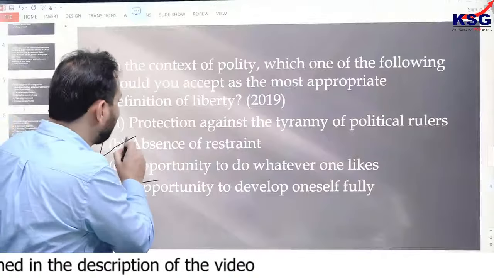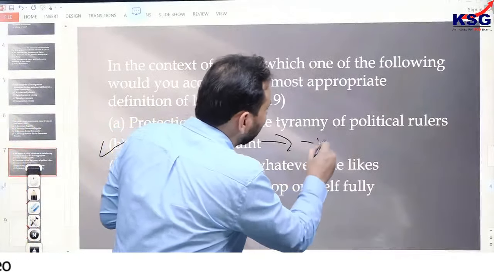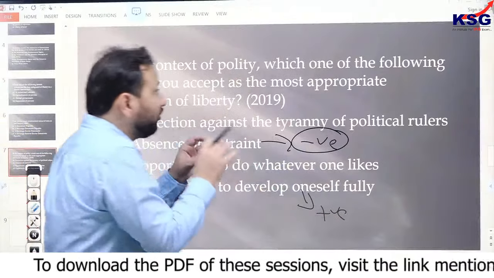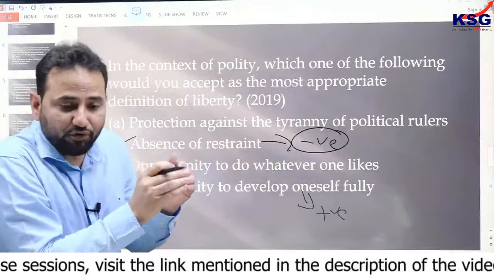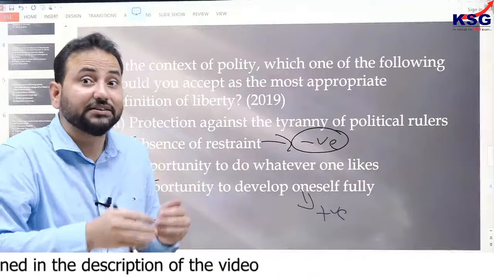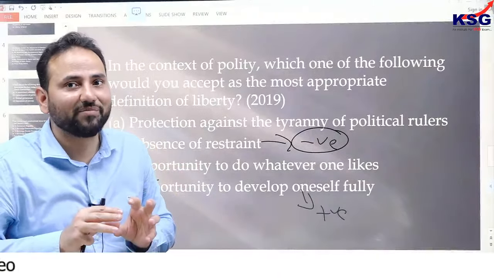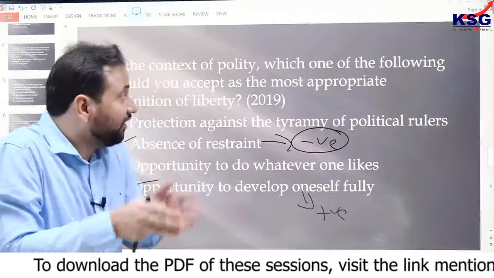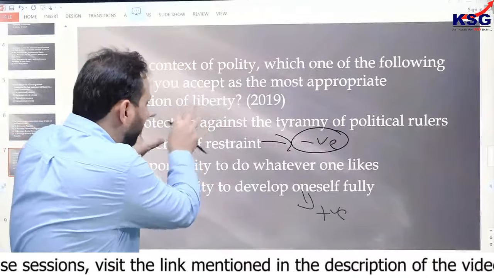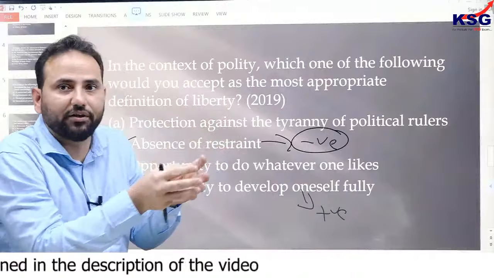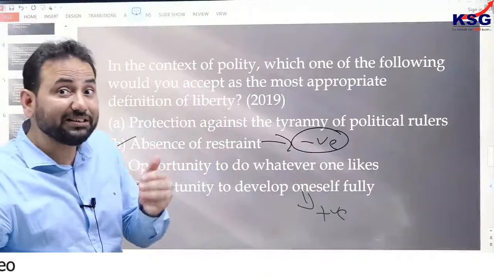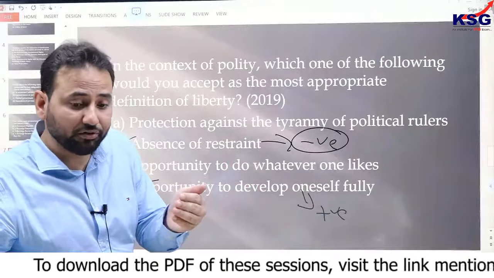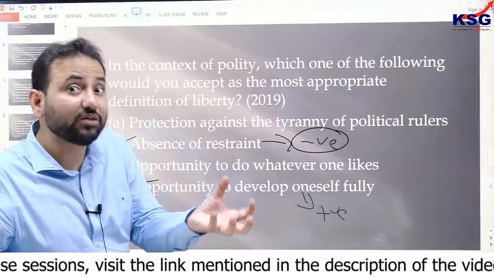This concept of liberty, that is absence of restraint, is known as negative liberty, while this concept is known as positive liberty. So when you go through the concept of liberty, we have to understand how it is related to the concept of India, how liberty is seen in India. Through this, we will see the philosophies which are mentioned, like liberty, secularism, and socialism, and there have been questions like that also, on the basis of socialism, which type of socialism is in India.